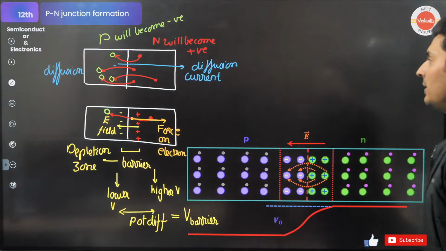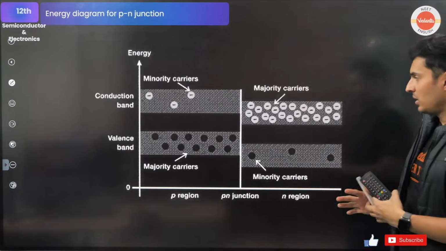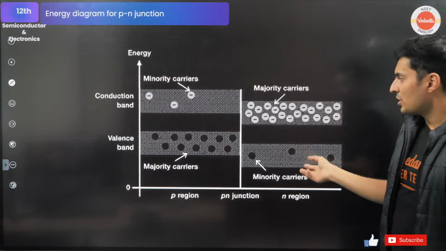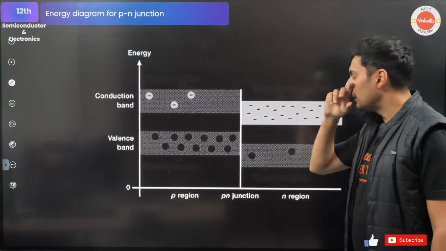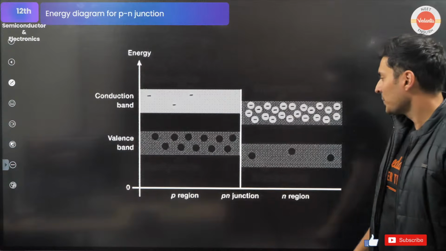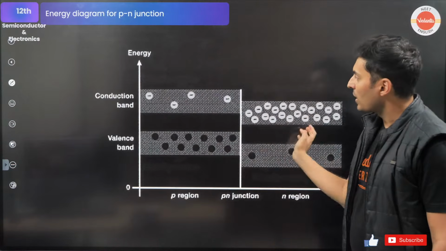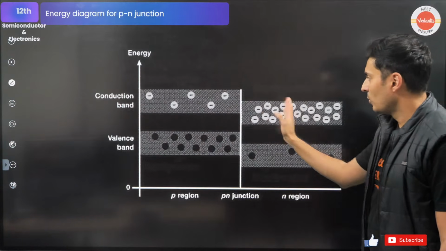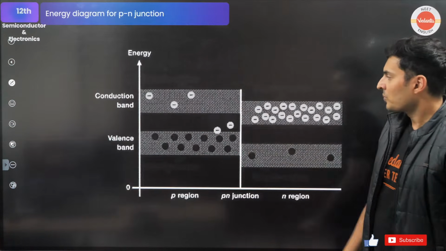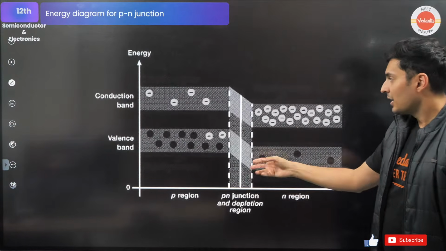Very good. Excellent. So you can see, don't worry so much about the diagram. This is just an animation to show you how the electrons basically jump from one side to the other side. So you can see N-type has a lot of electrons. These electrons are slowly going to go to the other side, P side. From N side to P side, they are slowly moving. The moment they go, they will satisfy the holes, but they will create a barrier.